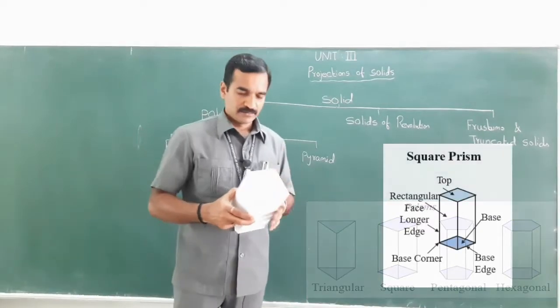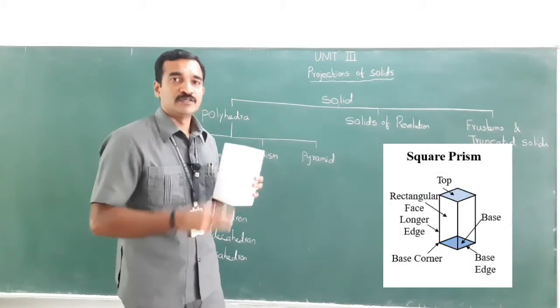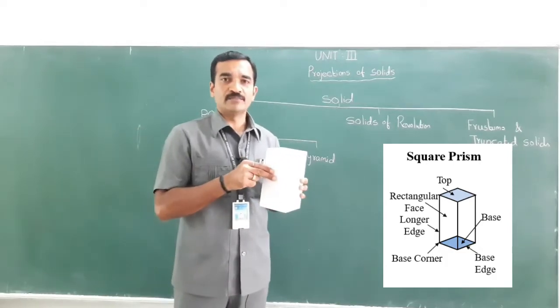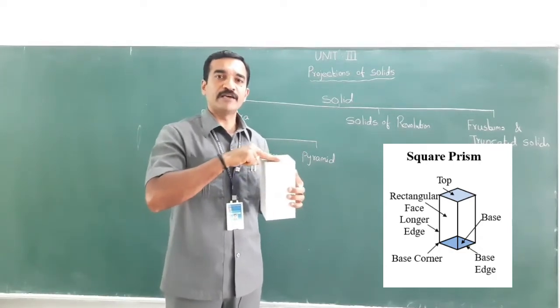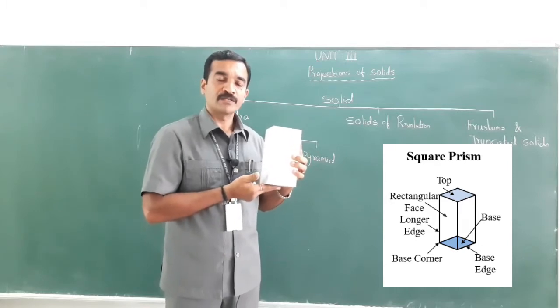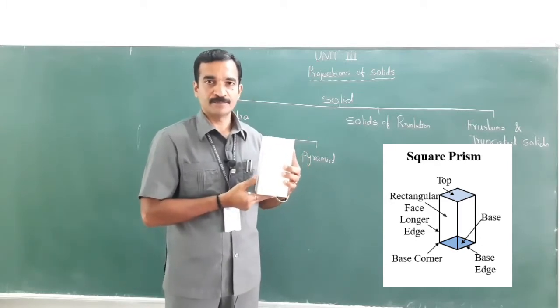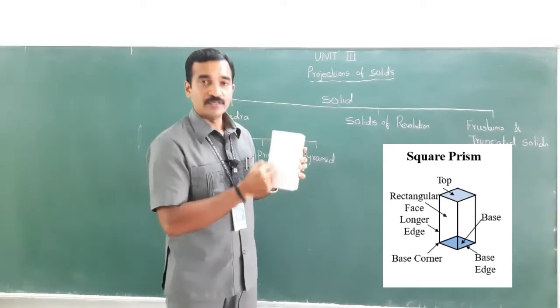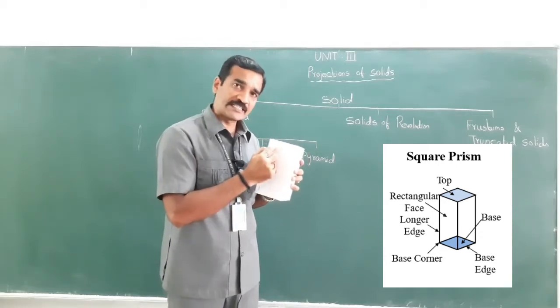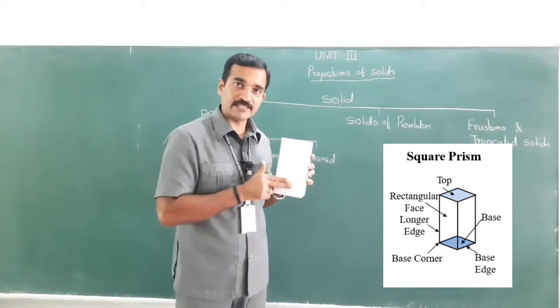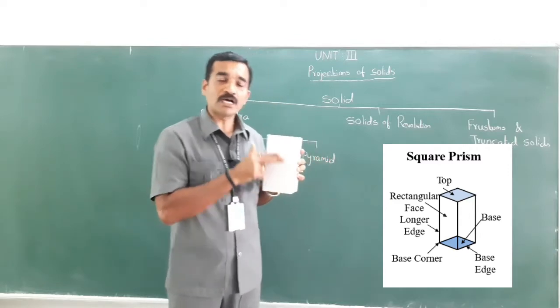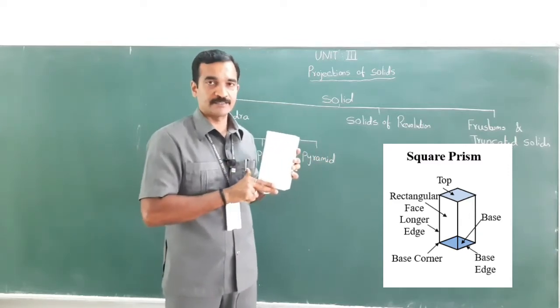See, the nomenclature of the prism: this is the top face, this is the bottom face or base. These are rectangular faces or lateral faces, right?